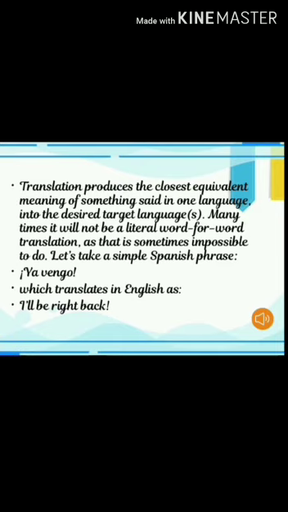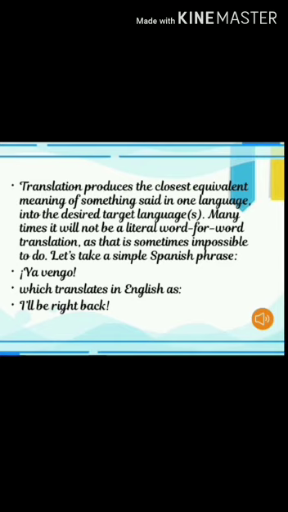But at times it will not be a literal word for word translation, as it is sometimes impossible to do. It is not necessary that what has been mentioned in the source text will be the same in the target text. At times it varies.